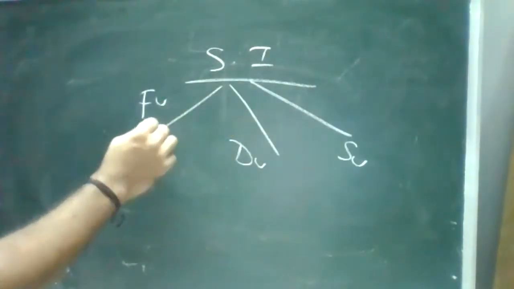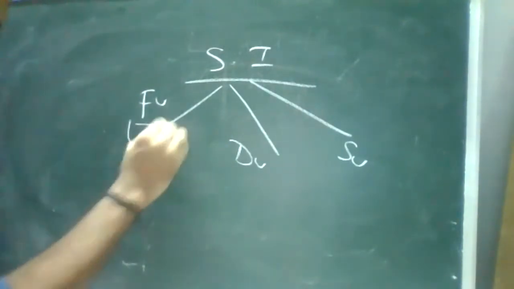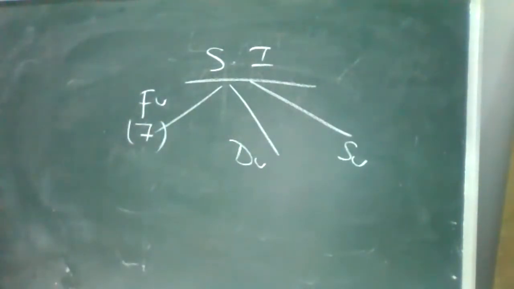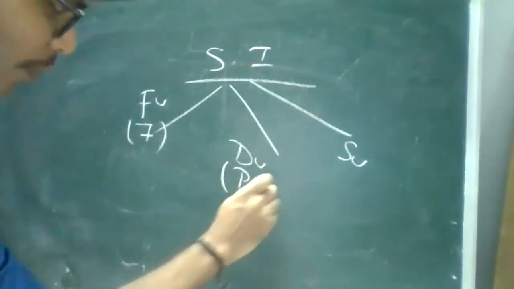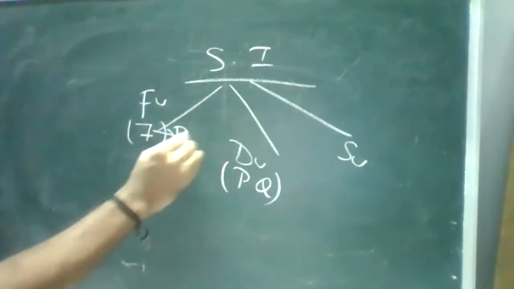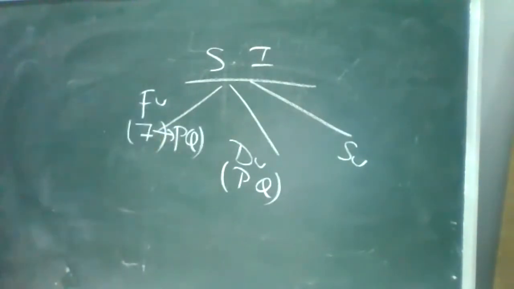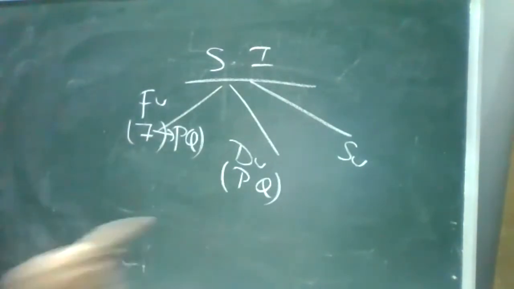Units are split into fundamental, derived, and supplementary units. Fundamental units are 7 types. Apart from these 7, all are derived units. So that means we are discussing the physical quantities. All the 7 physical quantities are fundamental units. Apart from these 7 physical quantities, others are derived units.